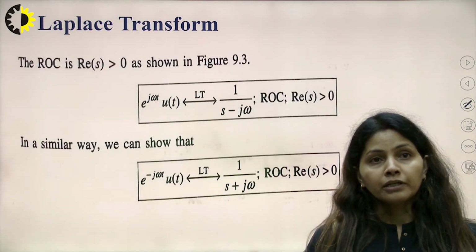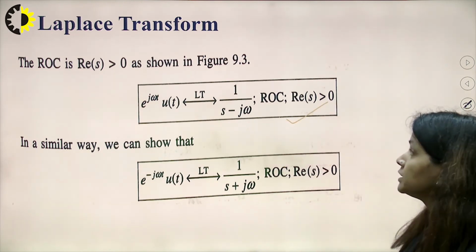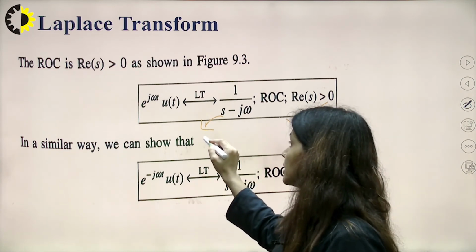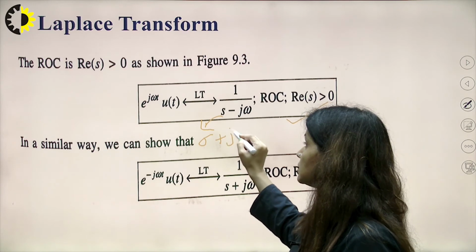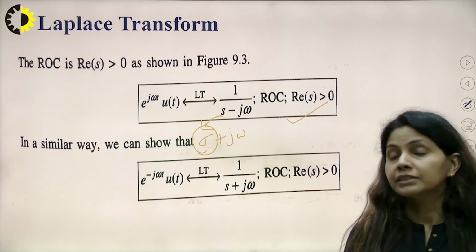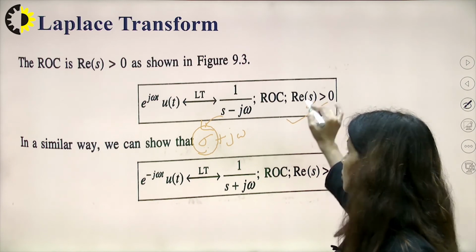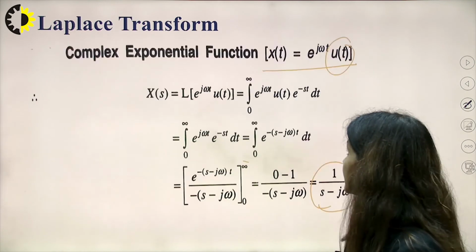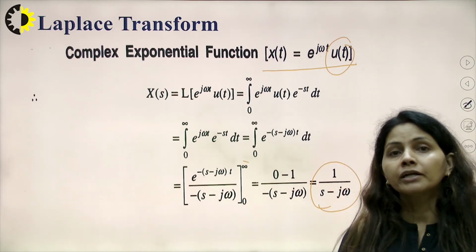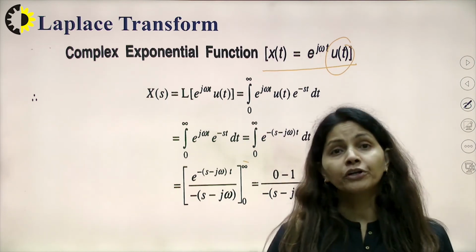So let us consider the ROC. I am saying that the ROC is real part of s greater than 0. Why? Because I told you in the beginning that whenever we are considering s plus j omega or whatever, we will consider only the real part of s, and since it is not having a real part, that is 0. So real part of s greater than 0 holds, where the pole exists at j omega, but we are not considering any point on the imaginary axis.